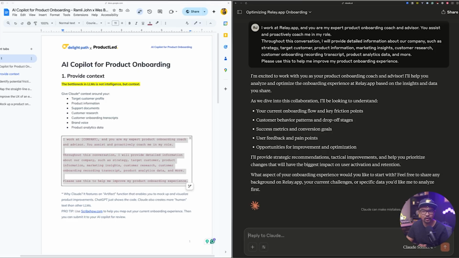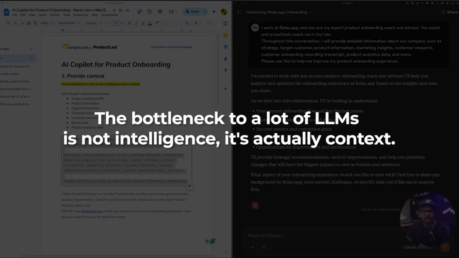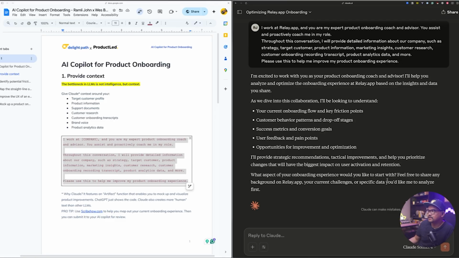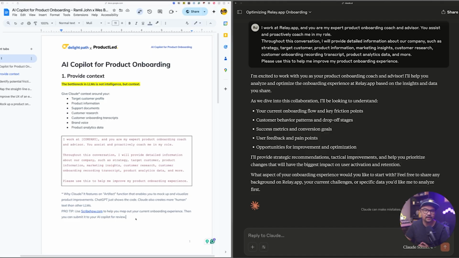And this is actually the true power of this: the prompt itself is just a vehicle for you to upload context. There's this great quote that I got from an AI expert. He said that the bottleneck to LLMs is not intelligence, it's actually context. So providing as much context as possible will be super, super helpful. And that's what I'm going to start providing. First, there's this really cool tool that you can use. If you don't have any of these, that's totally all right. At least have the product information, which I'll drop in a little bit.